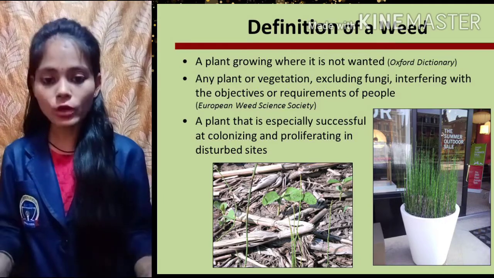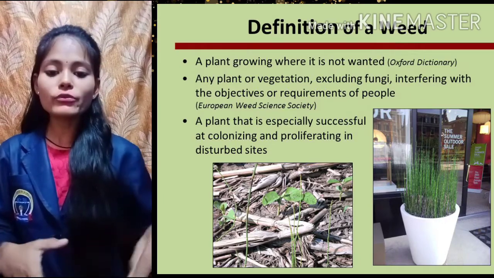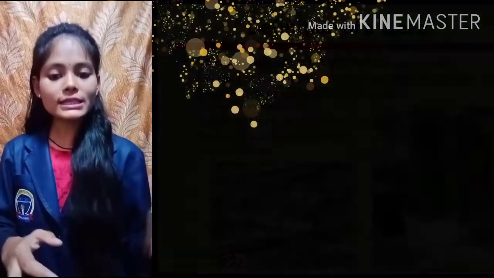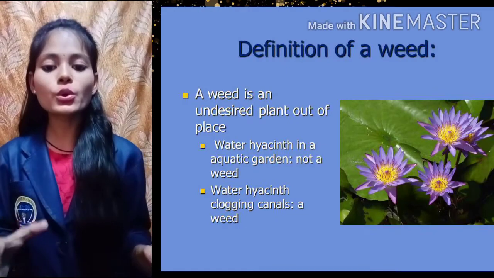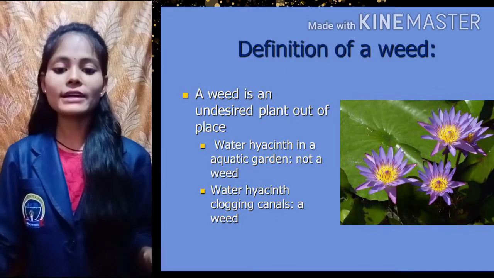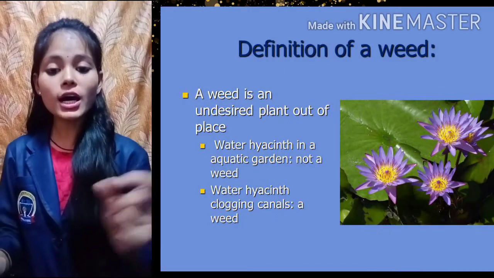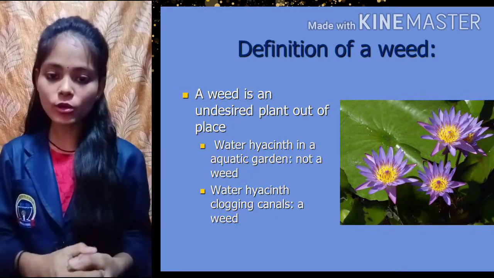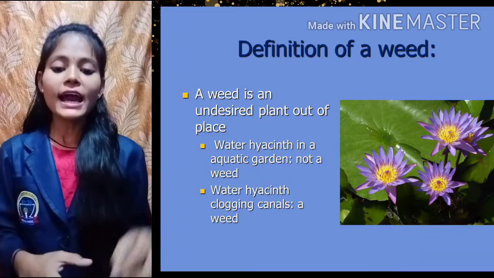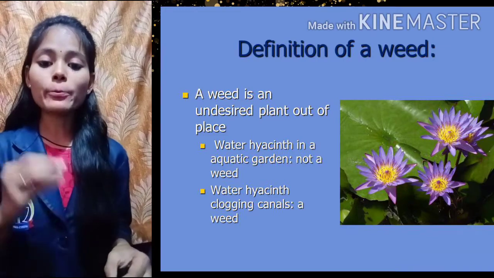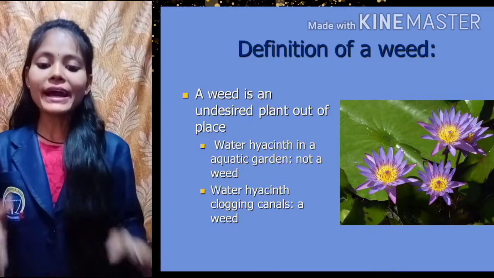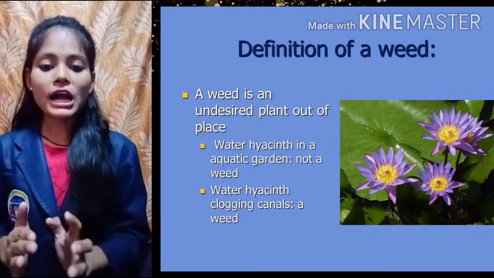Which we do not want to grow with them. So we are not sowing them; they grow by themselves. Such unwanted plants which grow along with our desired plants are called weeds. The unwanted plants which grow along with our desired plants, they are called what? They are called weeds. And these weeds compete with our plant for sunlight, for food, for water, and they don't allow a plant to grow properly.